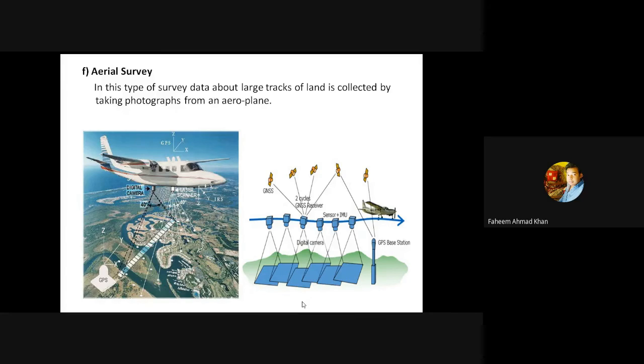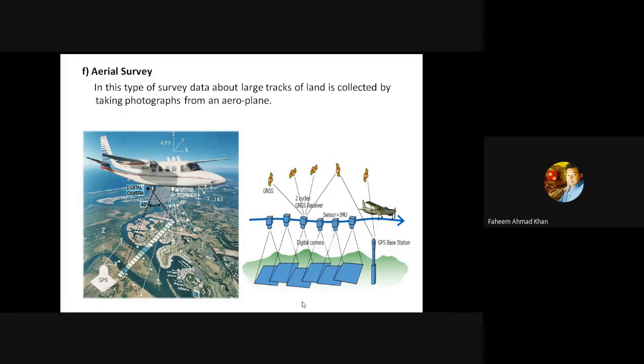Now, once all the photographs have been taken, you can see that GNSS, the satellites, are being connected to the GPS base station. It will keep on locating the points from which the photographs have been taken. The coordinates of the point will always be available, from which point the survey has been done, the photographs have been clicked.